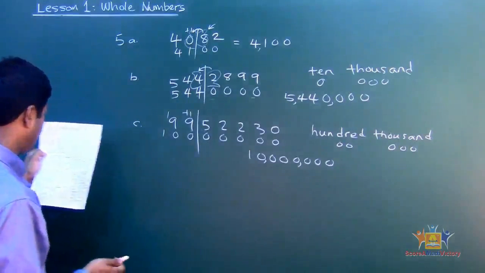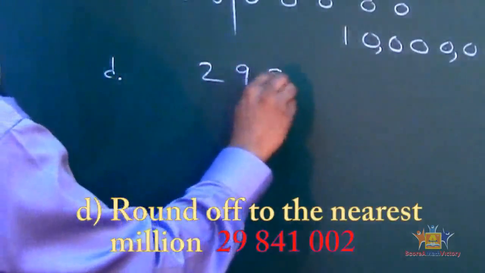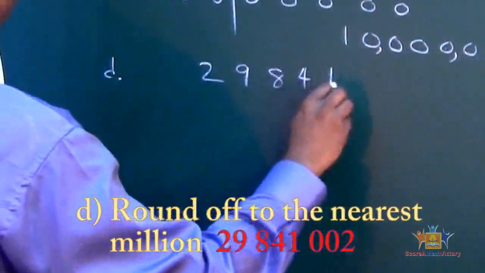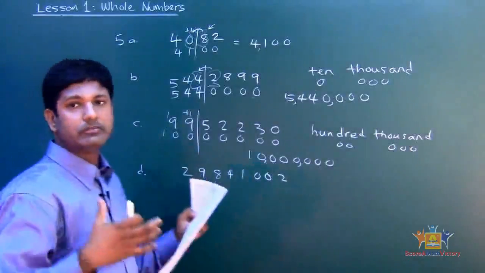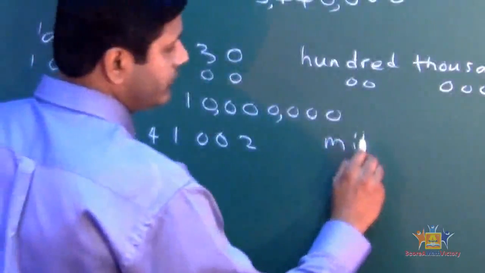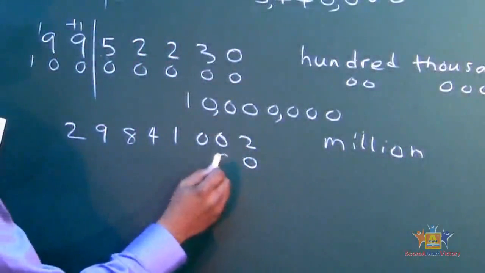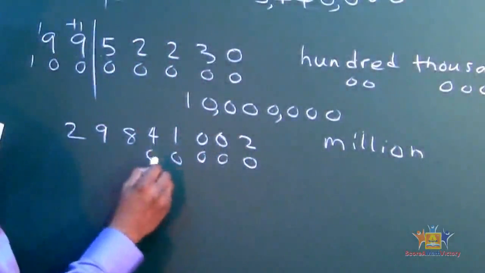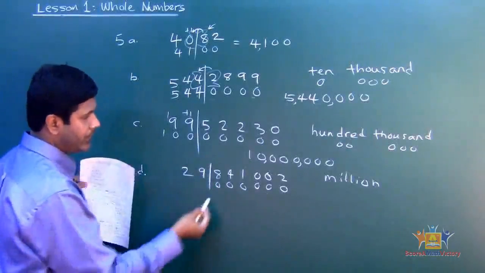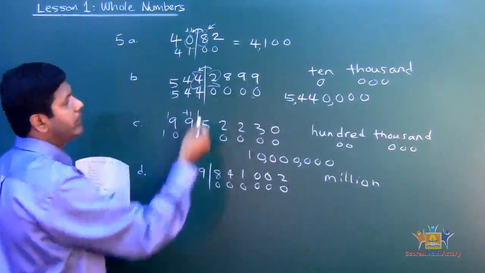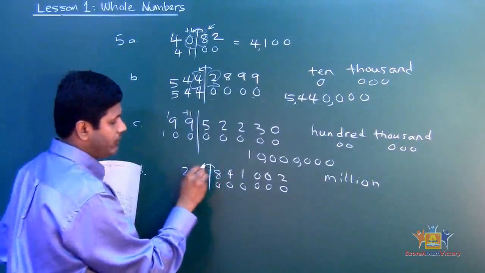Okay, let's do problem number D, where you were given 2, 9, 8, 4, 1, 0, 0, 2, and they ask you to round off to the nearest million. So million has how many zeros? 6 zeros. Okay, so count from the very right. 0, 1, 2, 3, 4, 5, 6. The moment you come to the 6th one, you put the line. Line, very important. This is going to be your right wing. The right wing decides whether I have to add or not.